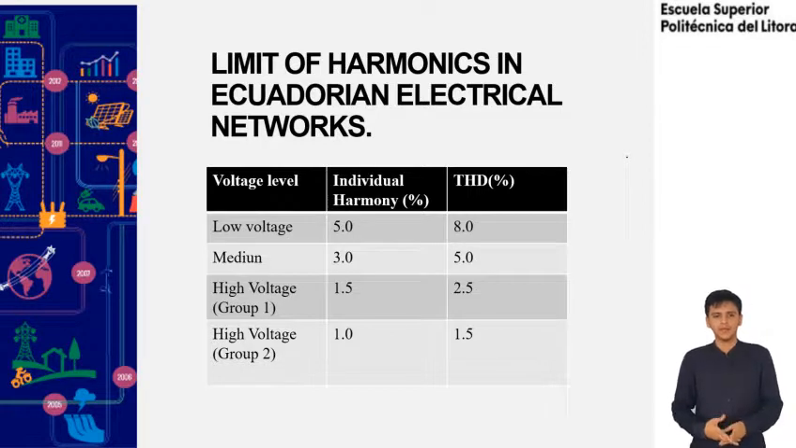The maximum limits of individual harmonic voltage distortion and total harmonic voltage distortion are as follows. Low voltage: individual harmonic 5.0 and THD 8. Medium voltage: individual harmonic 3 and THD 5. High voltage: individual harmonic 1.5 and THD 2.5. And very high voltage: individual harmonic 1 and THD 1.5.